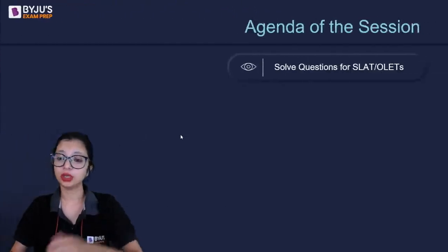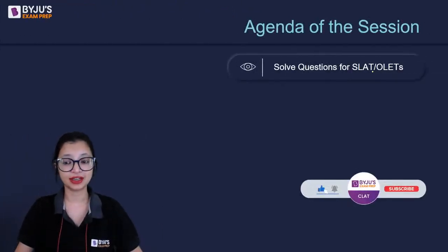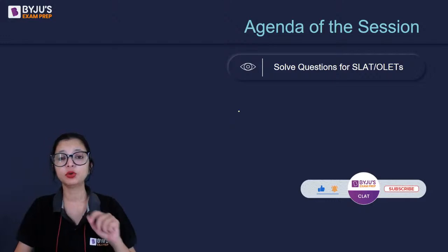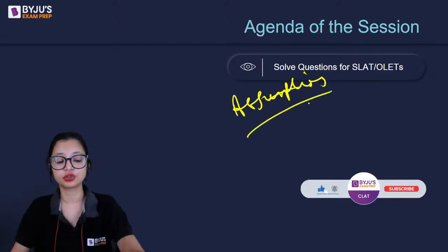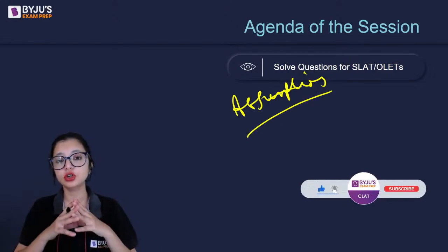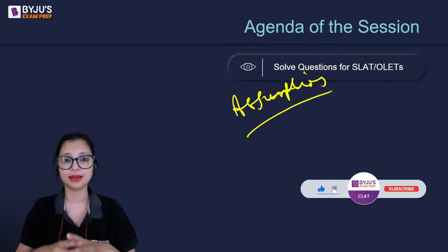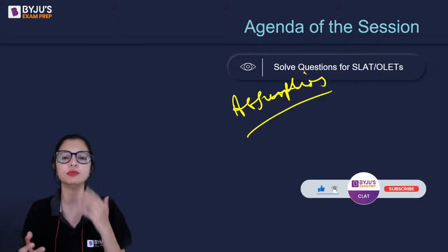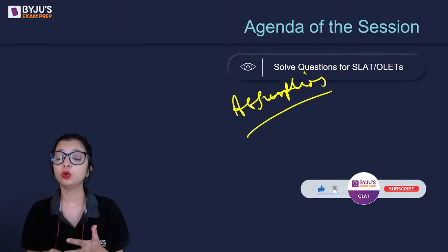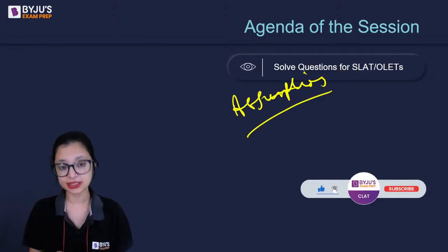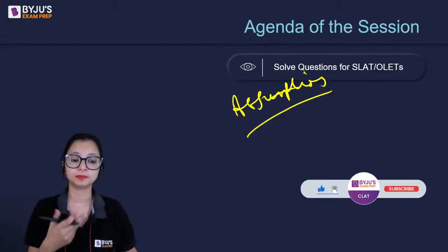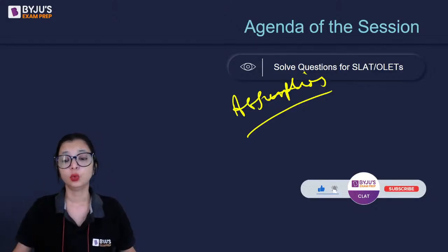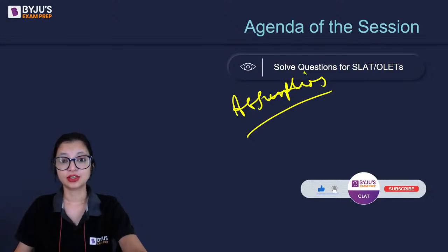What are we going to be doing today? We're of course going to be solving questions for SLAT and other law entrance exams. The topic that I'm going to be taking today is going to be assumptions and conclusions, predominantly assumptions today. So we get this kind of questions a lot of times in almost every examination. In fact, CLAT और AILET में भी assumption based questions बहुत सारे आते हैं. Although one liner based nahi aate, they have paragraph based. But since SLAT and other law entrance exams have one liner based questions on assumptions, we're going to be doing them today. So buckle up.